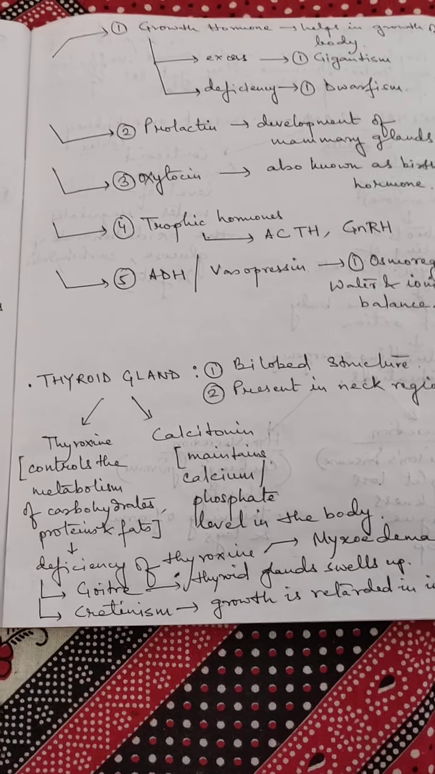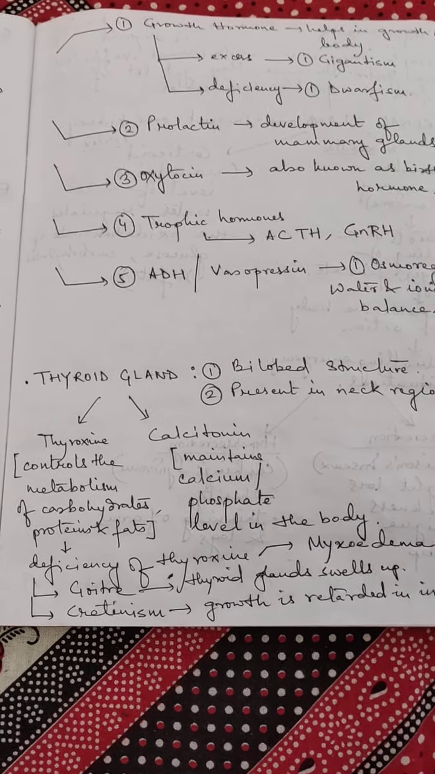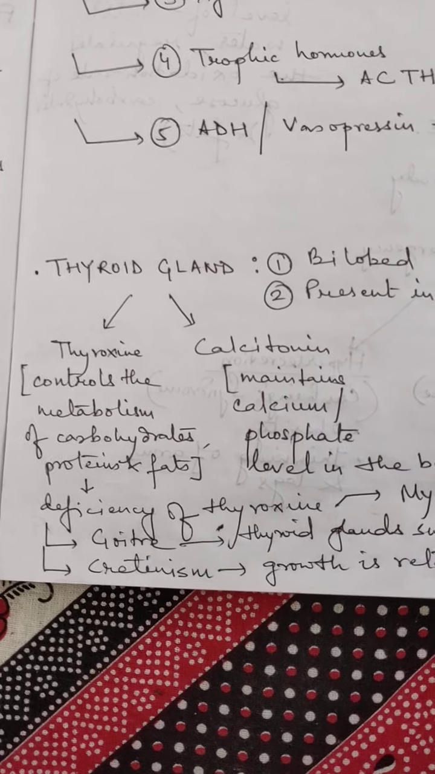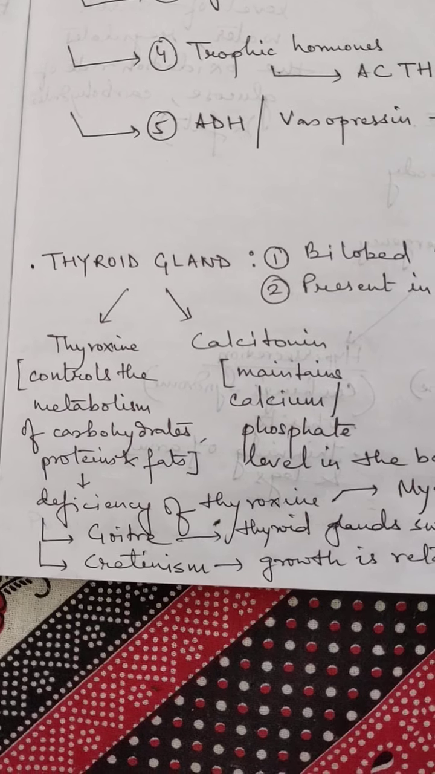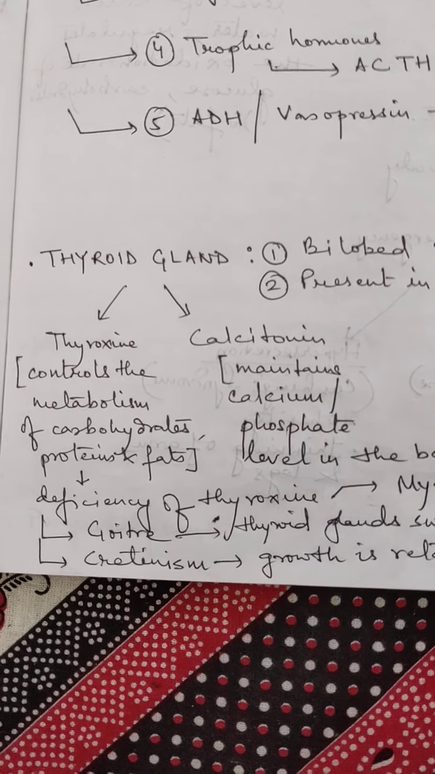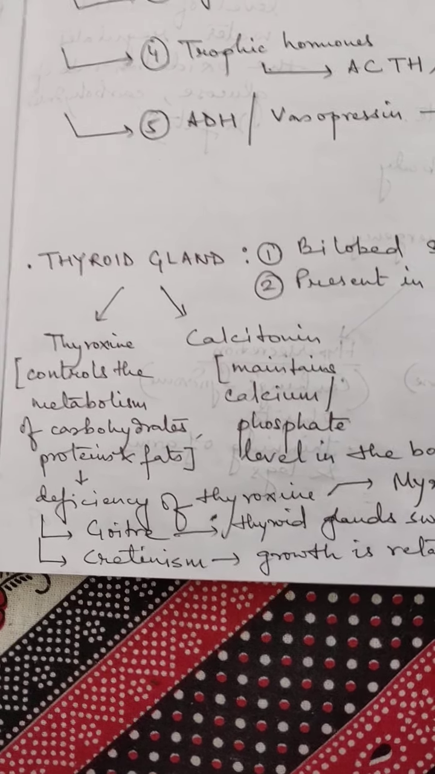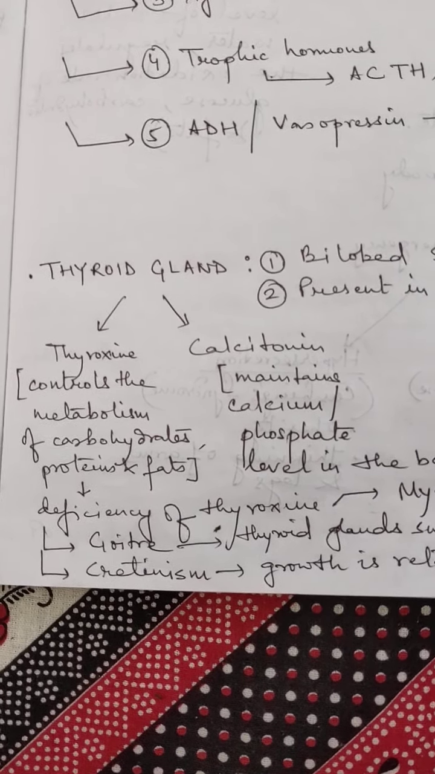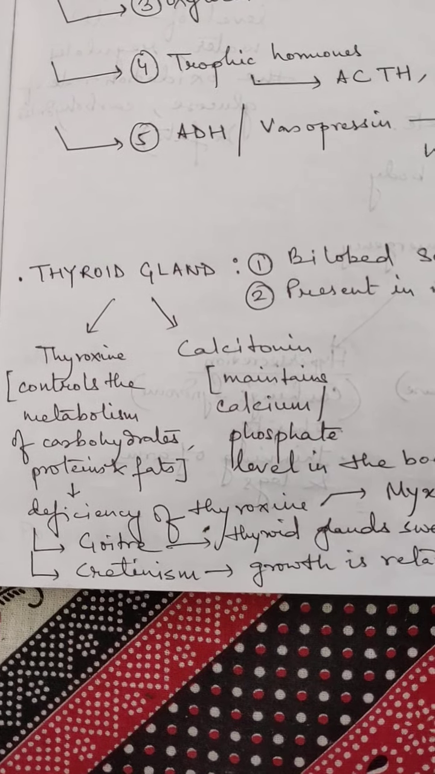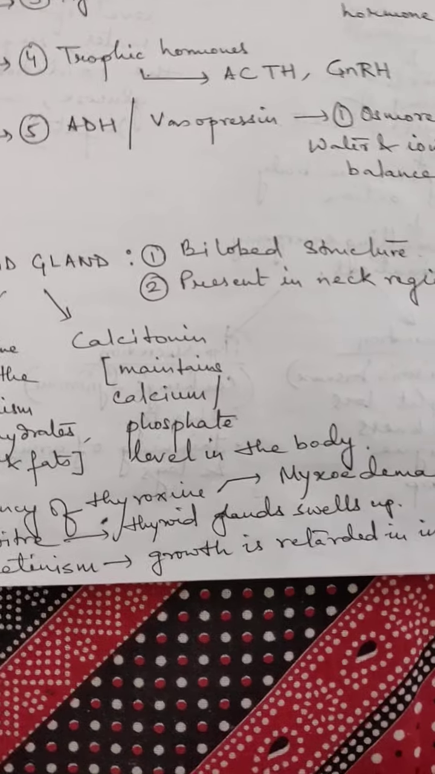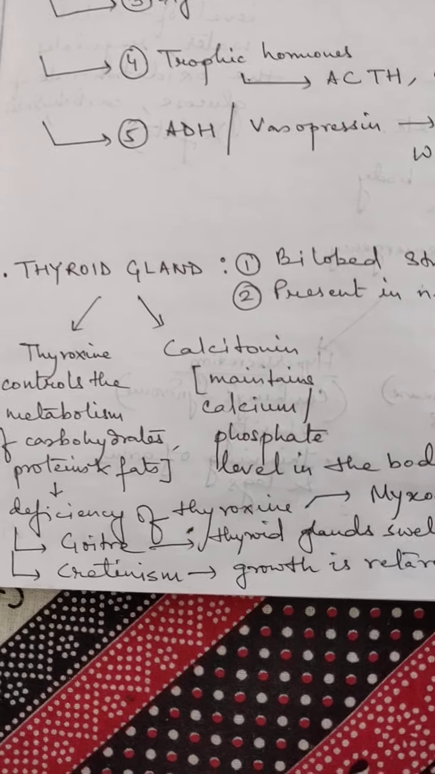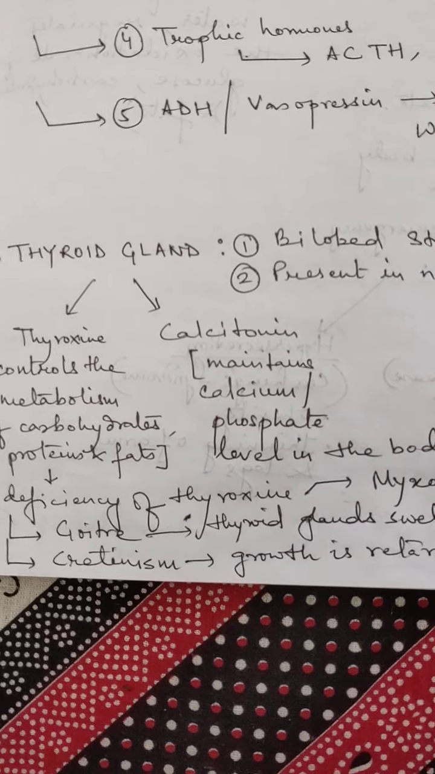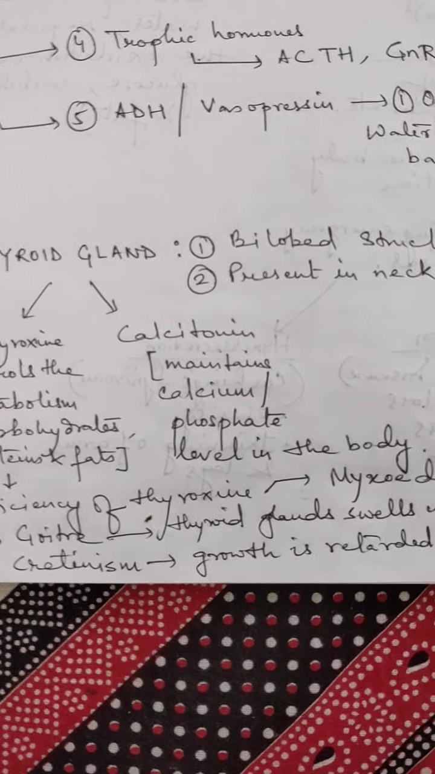Thyroid gland secretes two hormones. One is thyroxine, another is calcitonin. What is the function of thyroxine? It controls the metabolism of carbohydrates, proteins and fats. Just now I told you why the thyroid gland is so important, and deficiency of thyroxine may cause three diseases: myxedema in adults, goiter in adults and cretinism in infants. Infants means very small children.